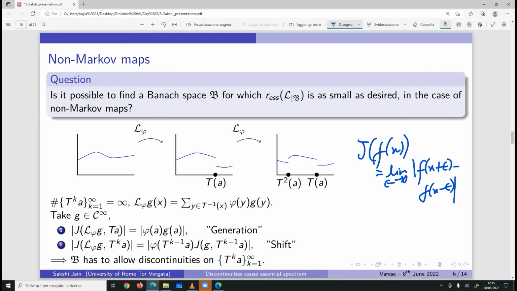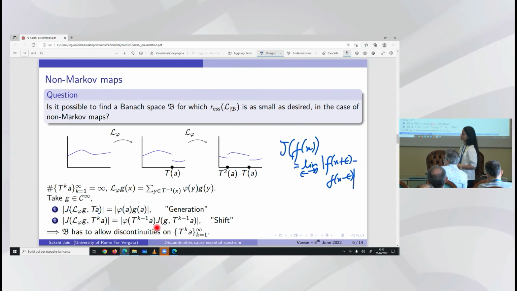I know everybody knows this, but just to remind. So this is the jump, and the two major observations are generation of discontinuity and the shift in discontinuity, which is given as the image of the previous discontinuity of the function.